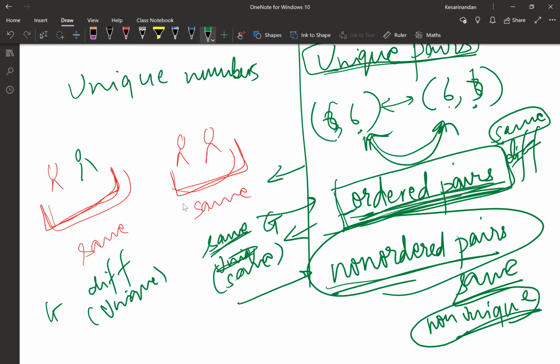At least this part is clear. What is an ordered pair and what is a non-ordered pair? In an ordered pair, order matters. Even if two numbers are the same but they are in different order, they both are different solutions.